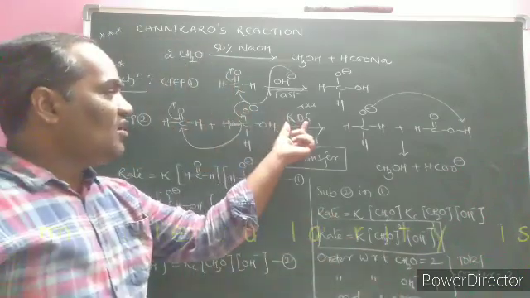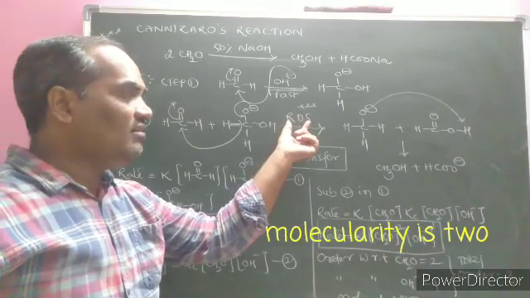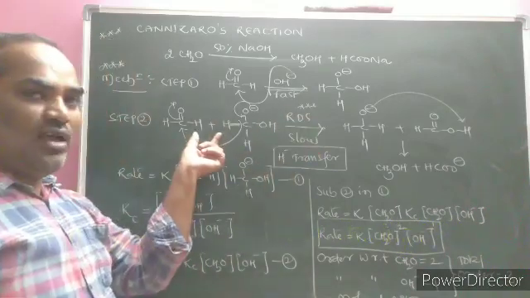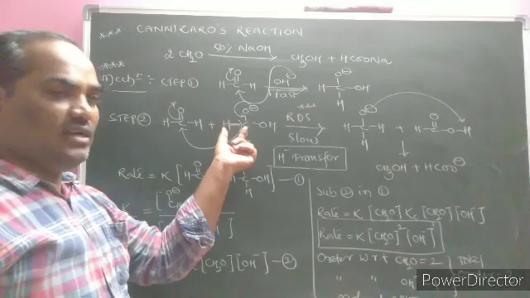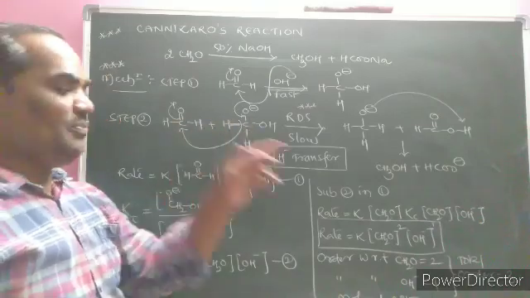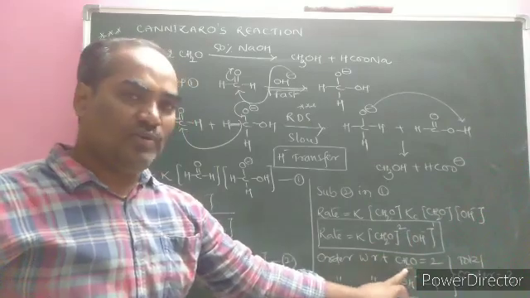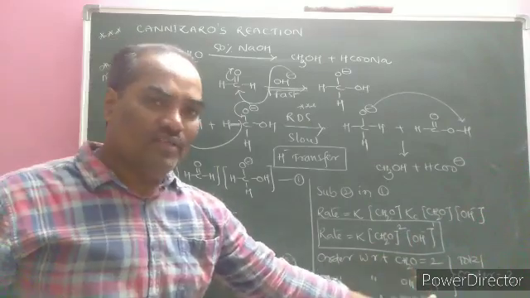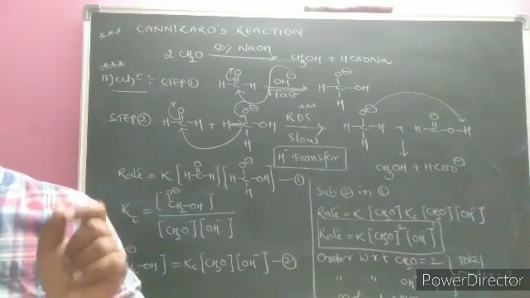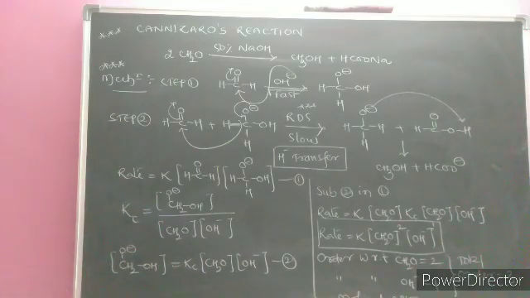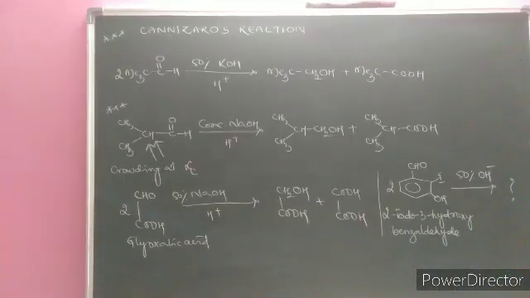The number of species taking part in the rate determining step is called the molecularity. Here, 2 molecules are participating, that's why the molecularity is 2. Order with respect to formaldehyde is 2 and order with respect to OH minus ion of the base is 1. The overall order of the Cannizzaro reaction is 3.